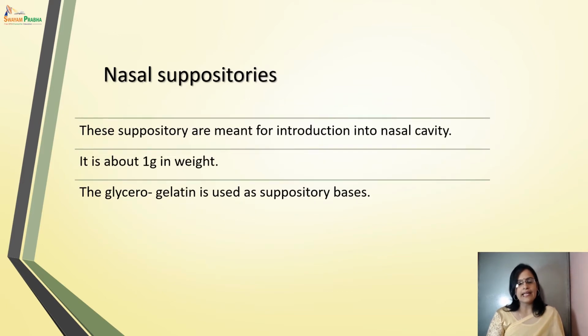Next is nasal suppository. Nasal suppositories are meant for introduction into the nasal cavity. They weigh 1 gram, and glycerogelatin bases are generally used for nasal suppositories.